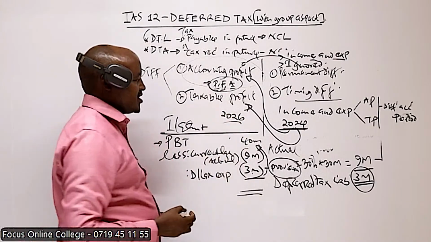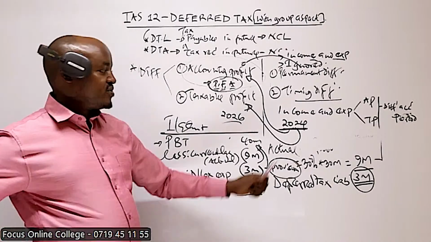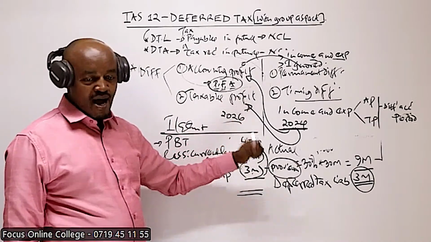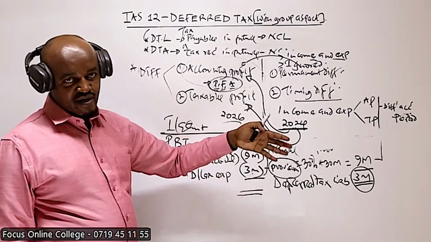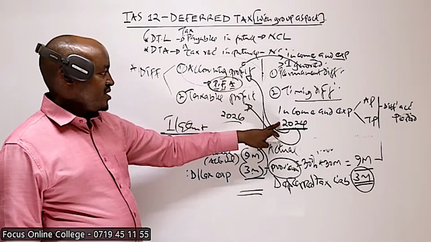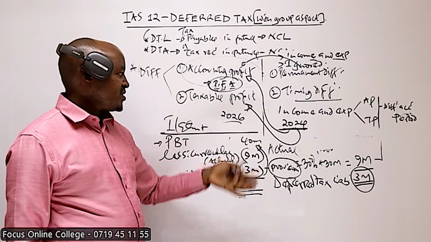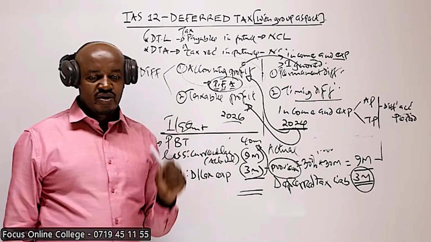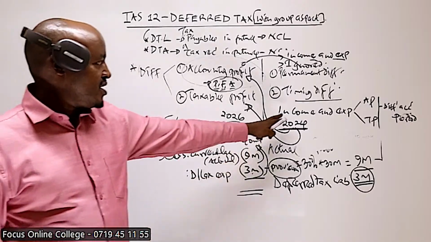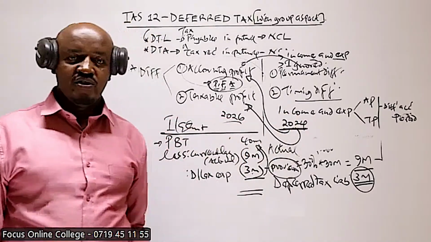So this expense will be used in the computation of the two profits, but in different accounting periods. In computing the accounting profit, it will be considered in the year 2024. In computing the taxable profit, it will be considered in 2026.